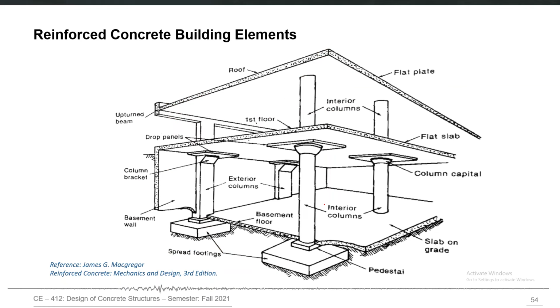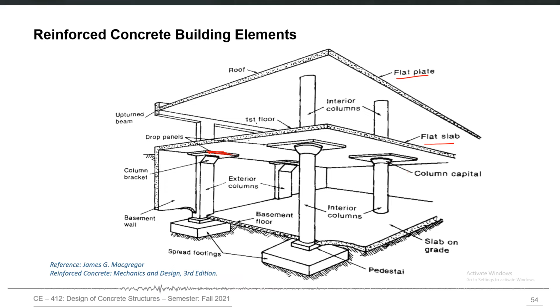Similarly, some other terminology related especially to reinforced concrete buildings. For example, we may have flat plate, where the columns are directly supporting the reinforced concrete slab. We may also have flat slab, where there are column capitals, which are the extended portion of the column, and then we may also have the drop panels. This part is the drop panel. It is a pedestal of reinforced concrete which is supporting the slab.